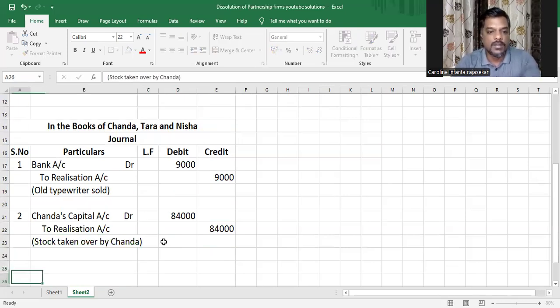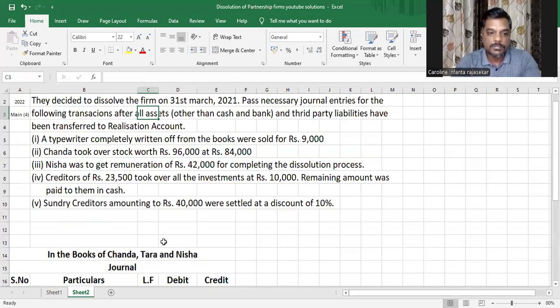All right. Now the third one, my dear children. What is the third one? Nisha was to get a remuneration of 42,000 for completing the dissolution process. Okay, good. Now, how to think?